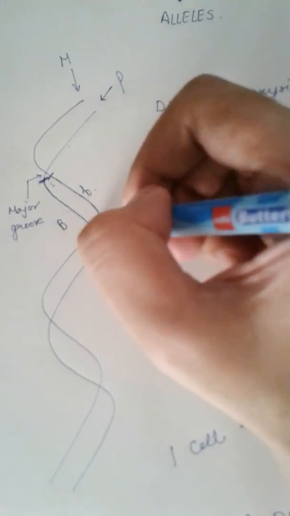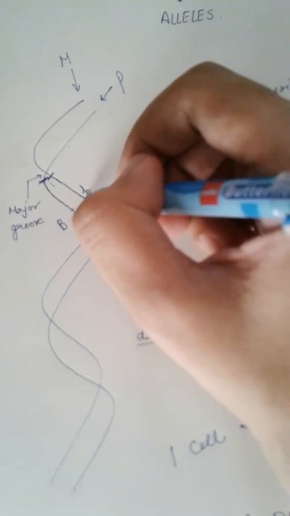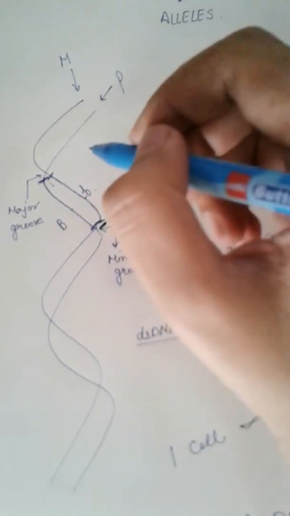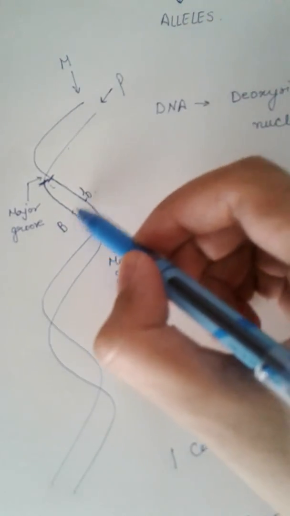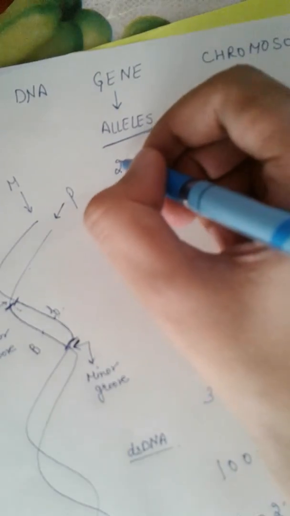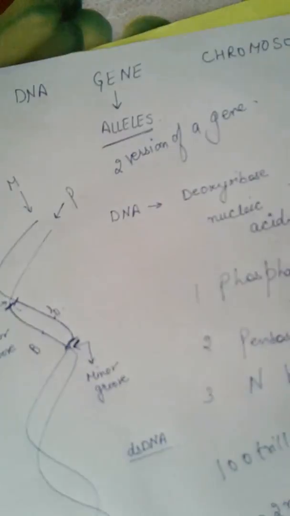So both these segments are coding for the color of the eye, meaning both these genes are responsible to provide a particular color to your eye. So this is a gene for eye color, this is a gene for eye color. So here are the two versions of a single gene, and the two versions of a gene are known as alleles.